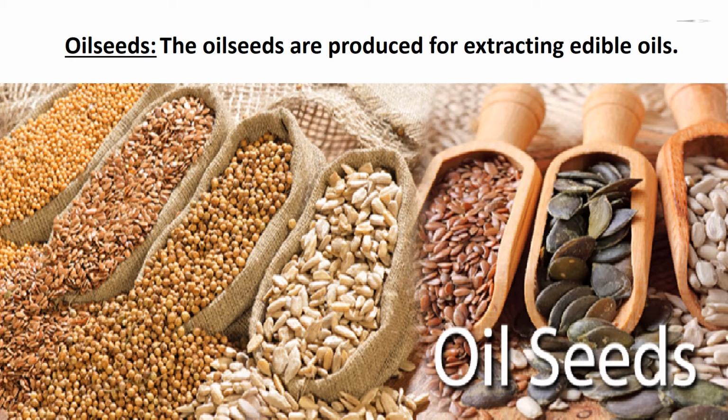Oilseeds. The oilseeds are produced for extracting edible oils. Groundnut, rapeseed, mustard, soybean and sunflower are the main oilseed crops grown in India. Dry lands of Malwa Plateau, Marathwada, Gujarat, Rajasthan, Telangana, Rayalaseema region of Andhra Pradesh and Karnataka Plateau are oilseed growing regions of India. These crops together occupy about 14% of the total cropped area in the country.